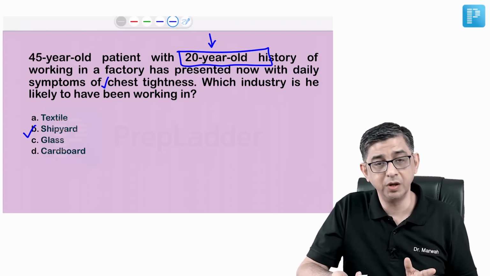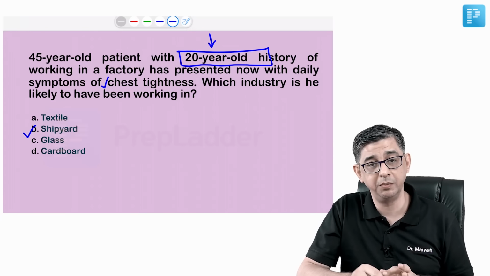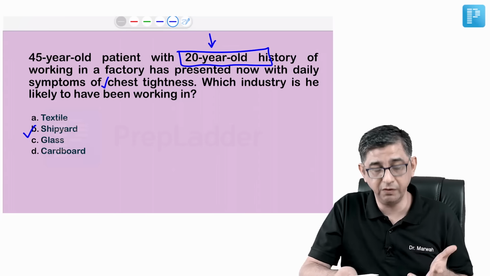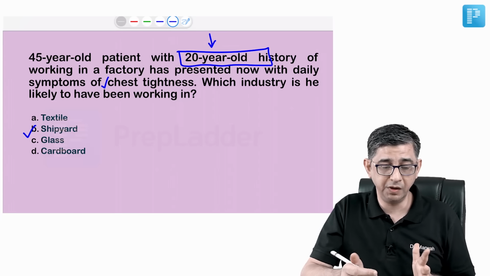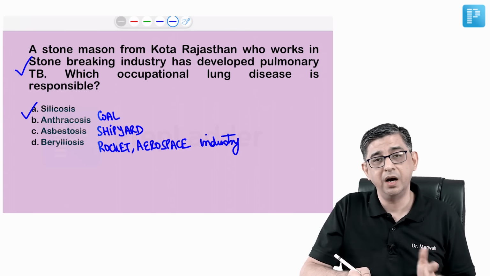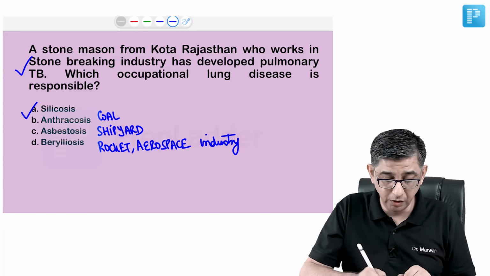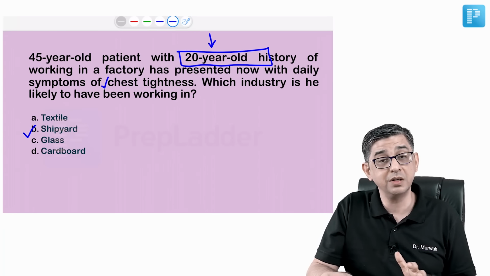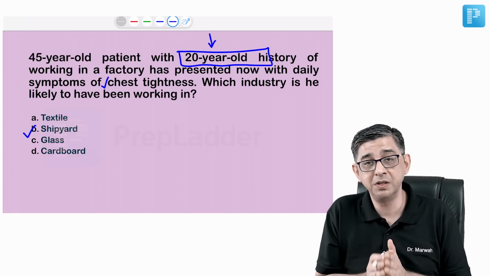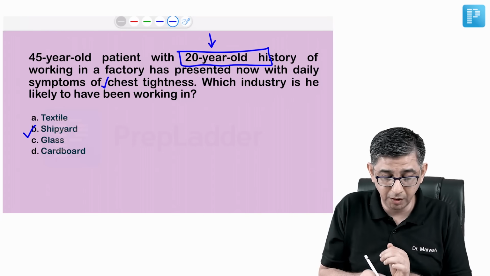Textile and cardboard I have ruled out anyway: cardboard would be bagassosis, textile will be byssinosis, primarily because the symptoms tend to develop immediately. So I'm left between B versus C. And in silicosis anyway, chances of development of tuberculosis will be high. A lot of people were saying that there were multiple MCQs and all of them had answers of silicosis. I can say there were 3 MCQs on occupational lung disease. Out of 3, 2 had the answer silicosis, but 1 did not. In fact, this long history is described primarily to highlight this fact, and this is given in Robbins, the textbook of pathology, that in asbestosis the symptoms will develop many years later and may not be symptomatic immediately.